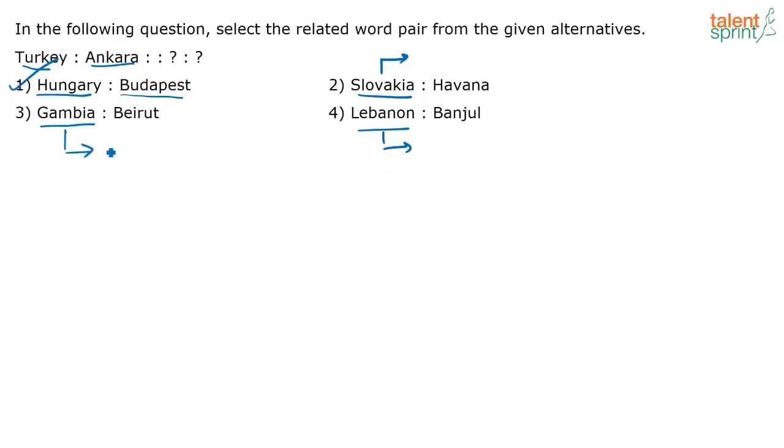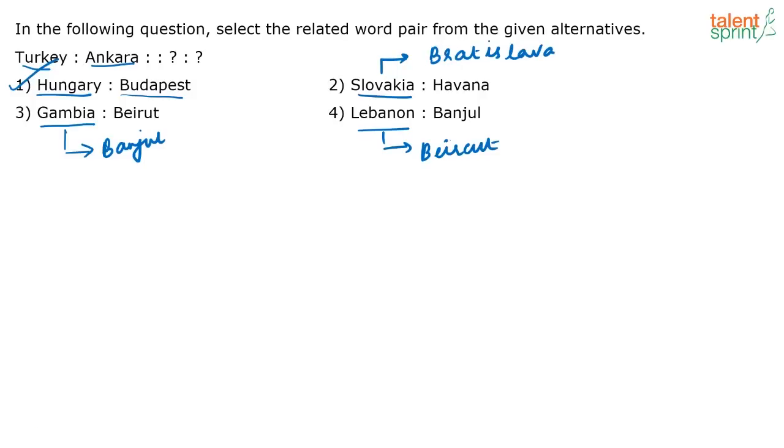Yes, capital of Gambia is Banjul. Capital of Lebanon is this one. How do you read it? Beirut. I'm not sure if I'm pronouncing it correctly. Then similarly, capital of Slovakia is Bratislava. So these are the capitals of the given countries.